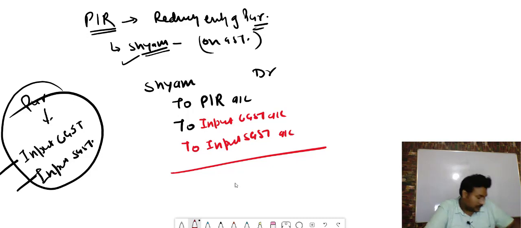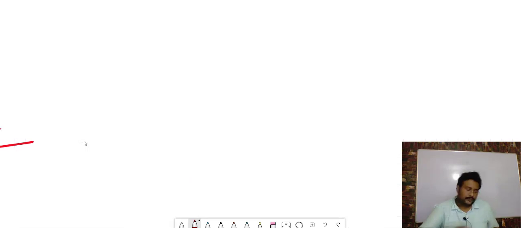Okay bacha. So this is the way we will pass the entry of purchase return for input GST. Okay, how the entry will be taken for the sales return, that also we have to learn. And after that we will solve one particular question where we have to pass the entries. So okay, so guys, what is there? Simple.